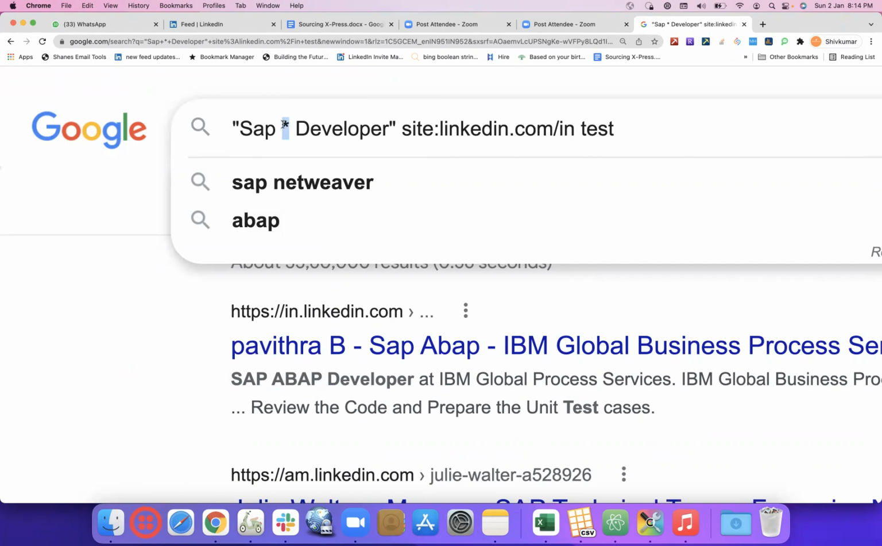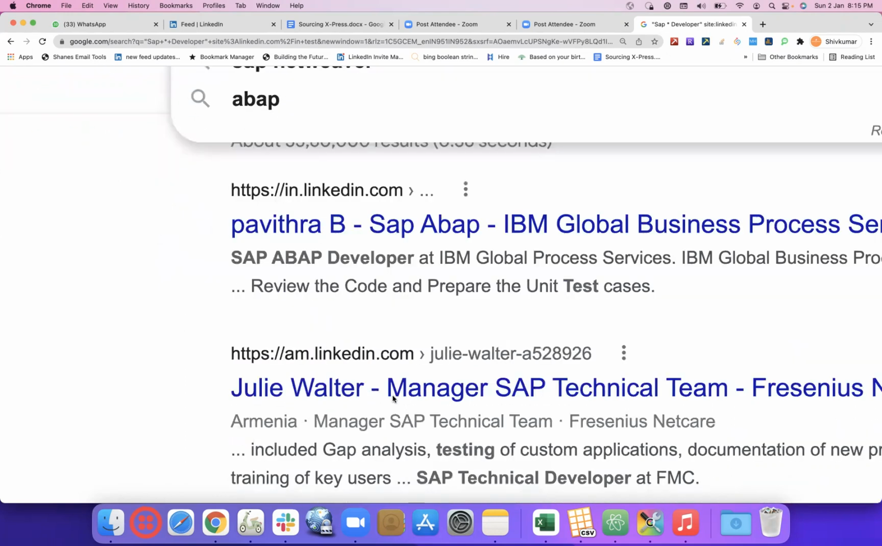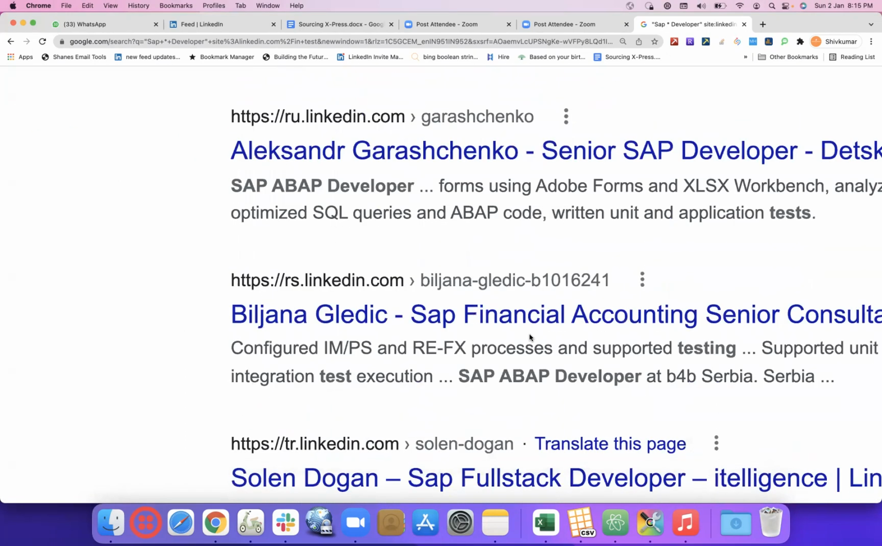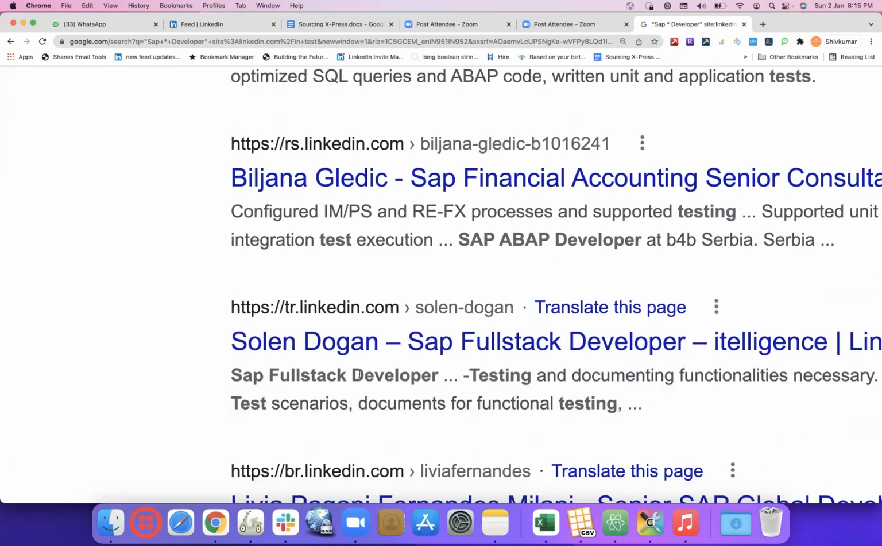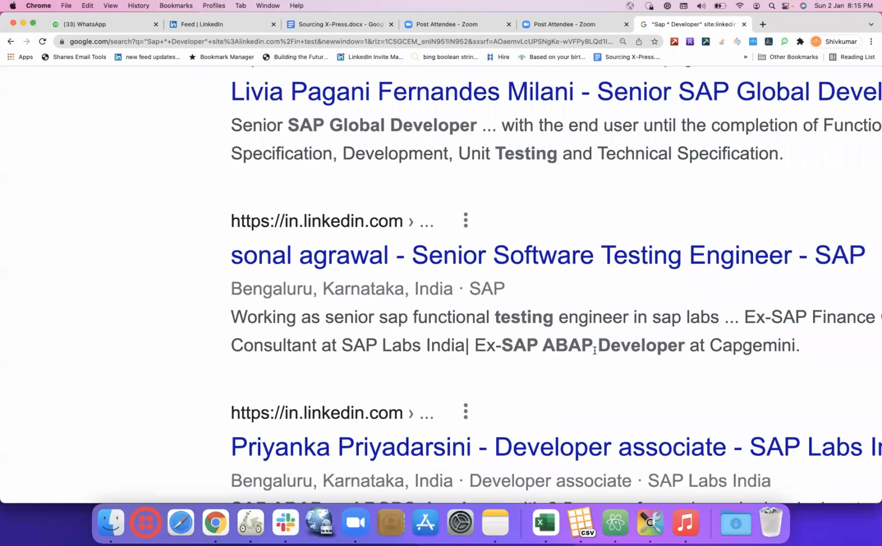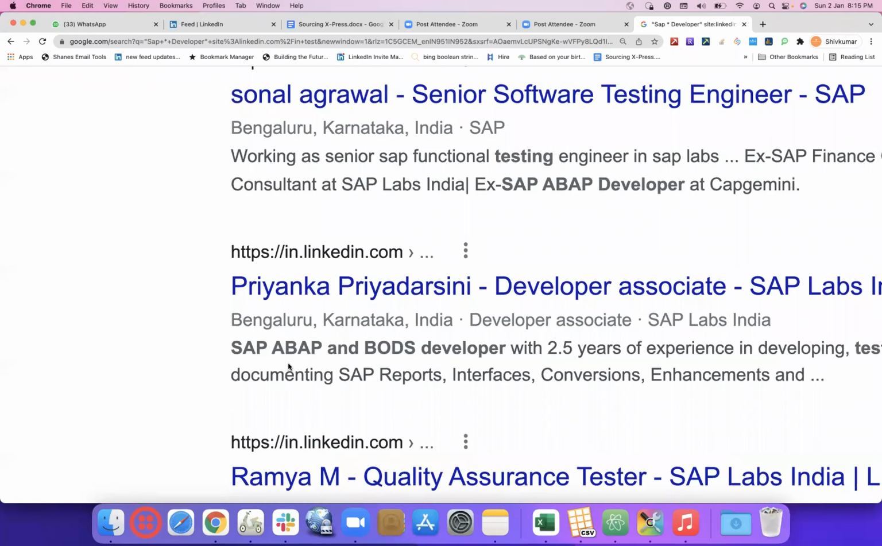So whatever words come in between SAP and developer, those words will be replaced with the star. Something like SAP ABAP developer, SAP technical developer, SAP ABAP developer, SAP ABAP, SAP full stack, SAP global, SAP ABAP, SAP ABAP, and BODS developer. So here you've got three words in between.